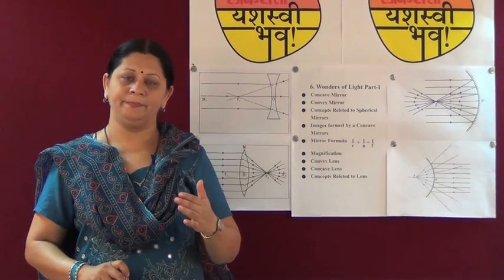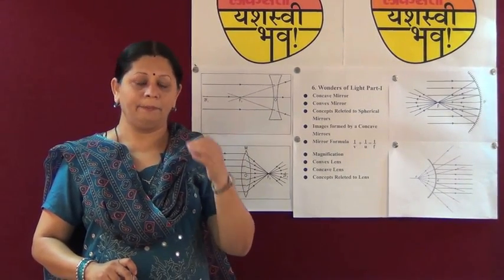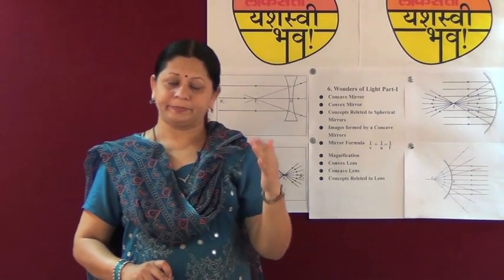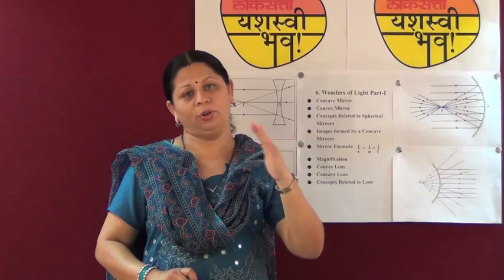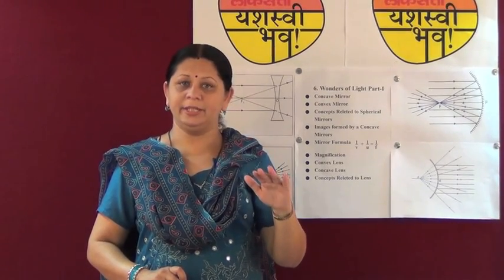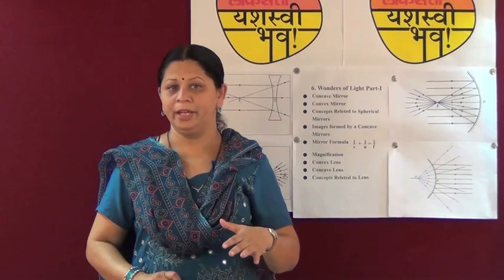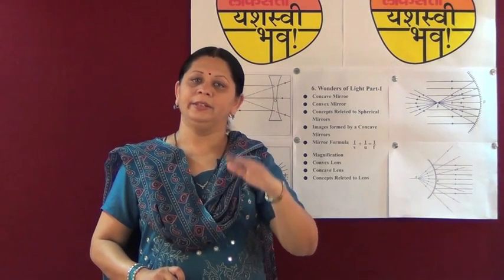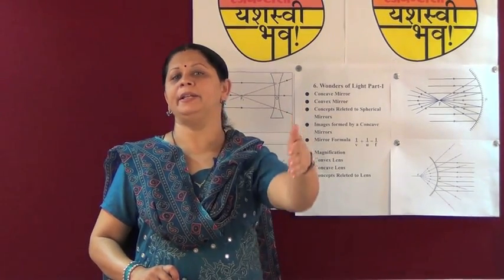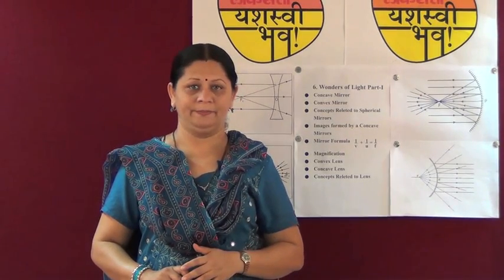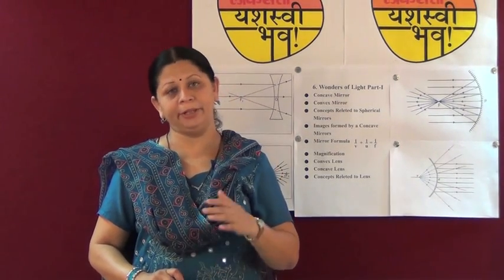Properties of the image we are getting by a plane mirror are: the image is the same size as the object. The image is at the same distance behind the mirror as the object is placed in front of it. If it is 10 feet, then the image is also 10 feet behind the mirror. And this image is a virtual image. We are not able to get a print of this image.